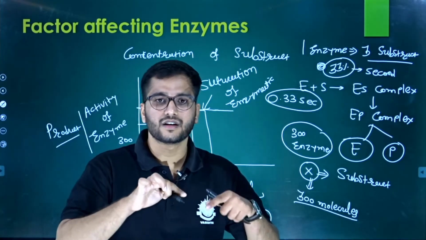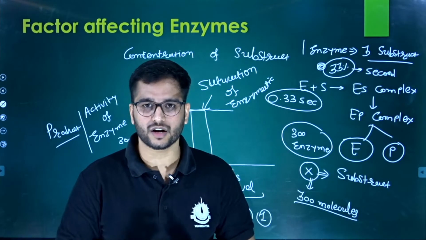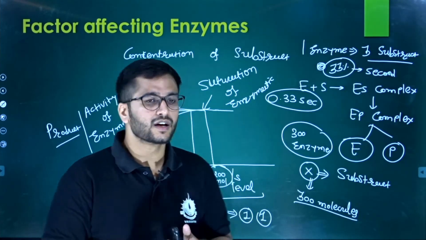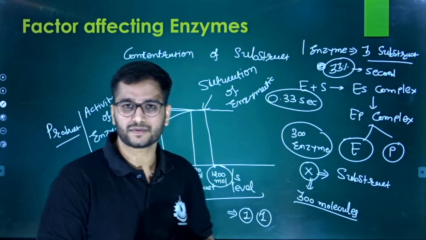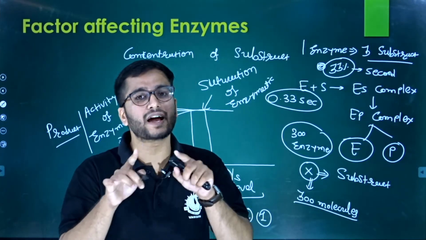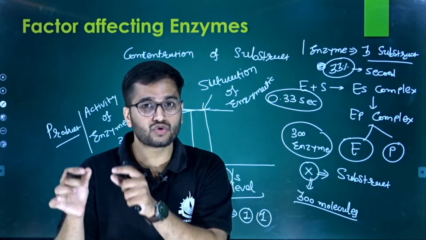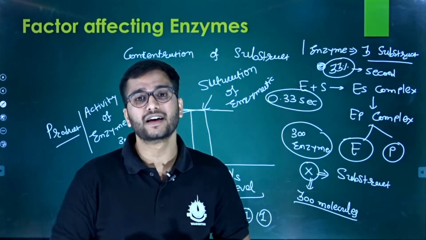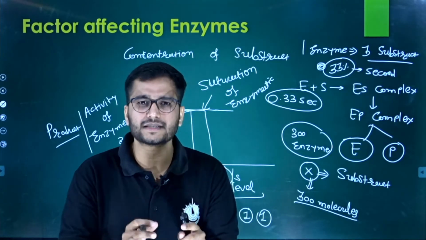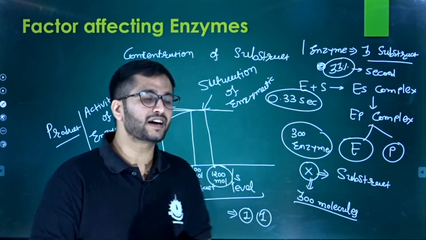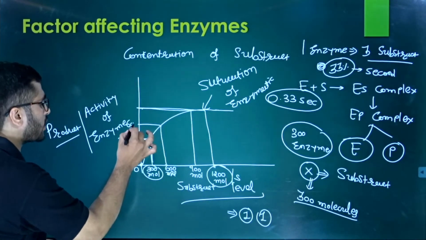If we have 600 molecules of substrate, every enzyme will bind with 2 molecules of substrate at its active site. The maximum capacity is 3 molecules. So now every second we get 600 molecules.